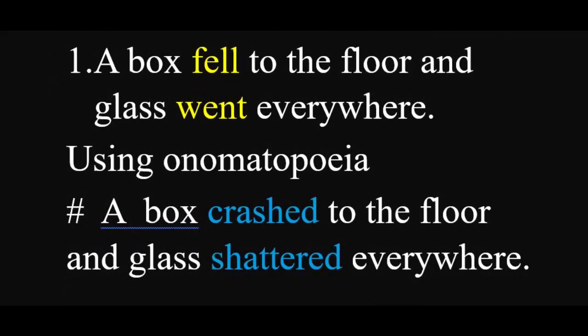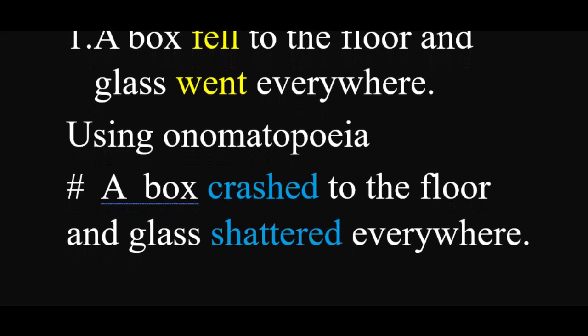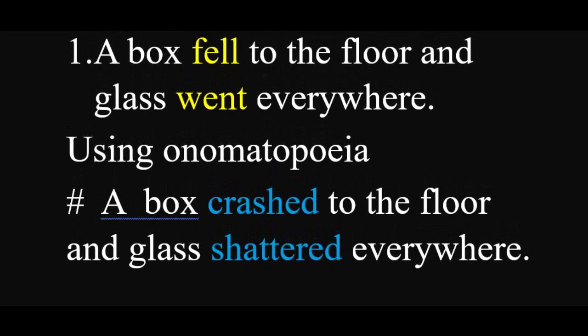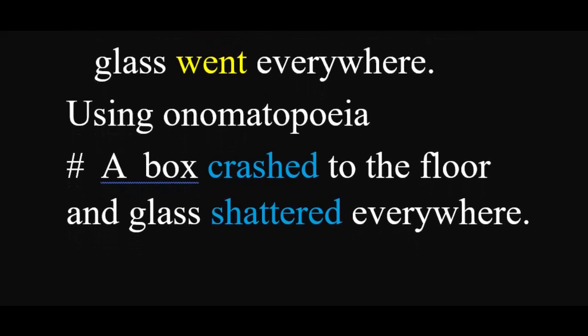First, a box fell to the floor and glass went everywhere. Here two words are highlighted in yellow color, fell as well as went. So these two words will be replaced with onomatopoeias. A box crashed to the floor. Fell will be replaced with crashed. And the glass shattered everywhere. The glass went everywhere. Went will be replaced with shattered. It is also called a sound.